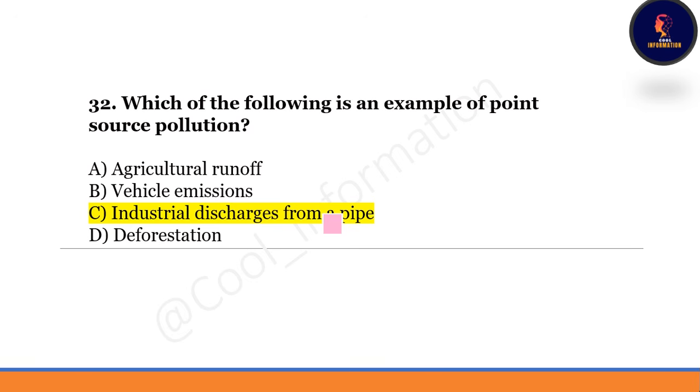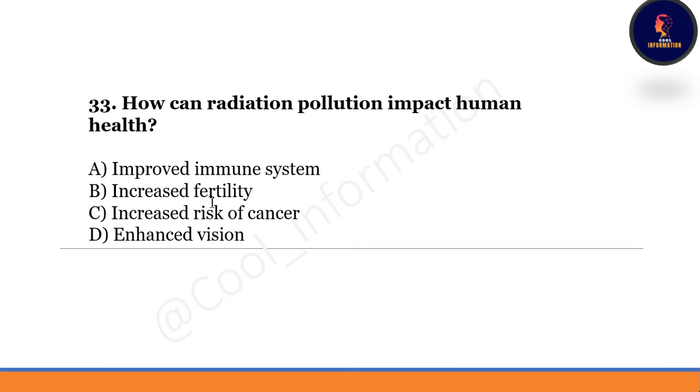Okay. Next question. How can radiation pollution impact human health? Option A is improved immune system. Option B, increased fertility. Option C, enhanced risk of cancer. And option D is enhanced vision. So enhanced risk of cancer is the correct option.